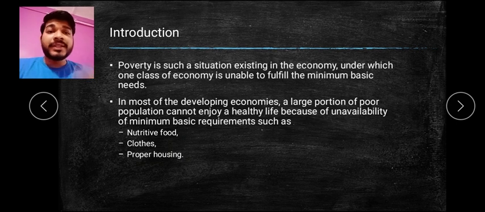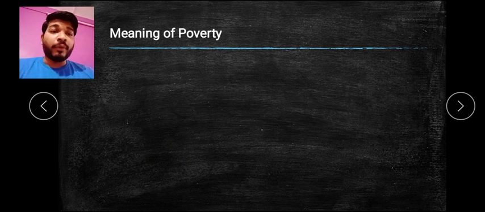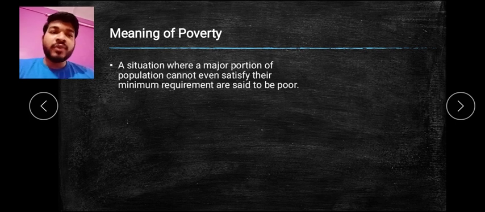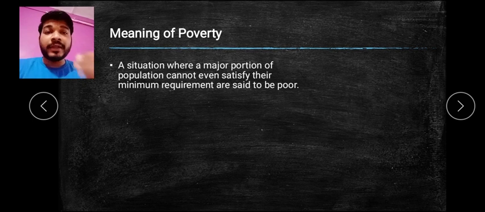Now let's go to the second topic, that is the meaning of poverty. So what does the meaning say? The meaning says the same thing: a situation where a major portion of the population cannot even satisfy the minimum requirement, and they are called poor people. Those who cannot satisfy daily wages, or the daily food required, that is also not consumed, not purchased, not earned by them. That particular situation is called what?